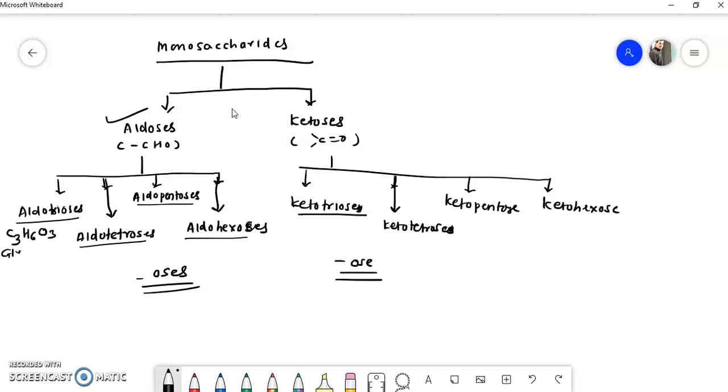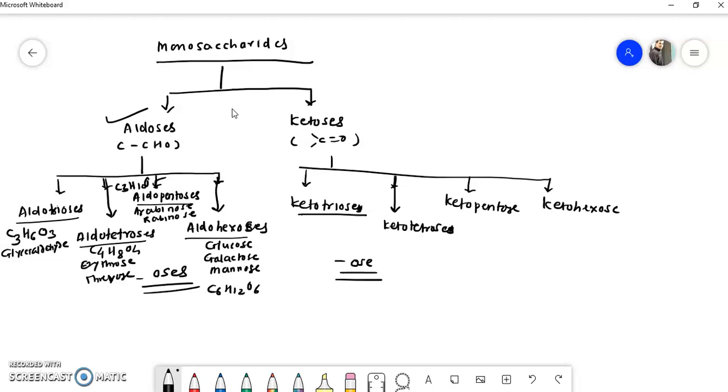The aldotetroses examples are erythrose and threose, with formula C4H8O4. The aldopentose example is arabinose, with formula C5H10O5. The aldohexoses examples are glucose, galactose, and mannose, with formula C6H12O6.